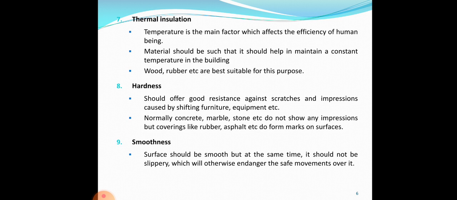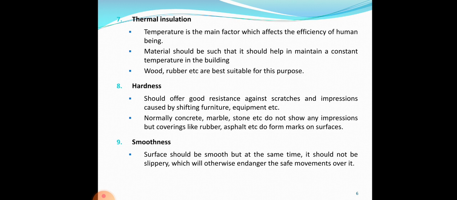So this reduces the cost of heating. In the winter season, when it is cold outside, it becomes too cold inside, so we have to provide some heating facility. Similarly, when it is summer, we have to provide refrigerating facilities. So in order to reduce this cost, floors of wood, cork, etc. are more suited types of floors when it comes to thermal insulation.